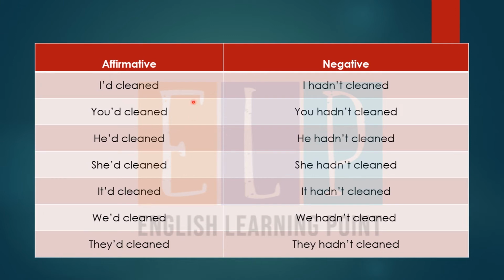These all are the contraction forms. While making affirmative we will be using I had cleaned, so I'd cleaned. You had cleaned, you'd cleaned. He had cleaned, he'd cleaned. She had cleaned, she'd cleaned. It had cleaned, it'd cleaned. We had cleaned, we'd cleaned. They had cleaned, they'd cleaned. While making negative, how will we use the contraction of the negative form? I hadn't cleaned, you hadn't, he hadn't cleaned, she hadn't cleaned, it hadn't cleaned, we hadn't cleaned, they hadn't cleaned. Alright.